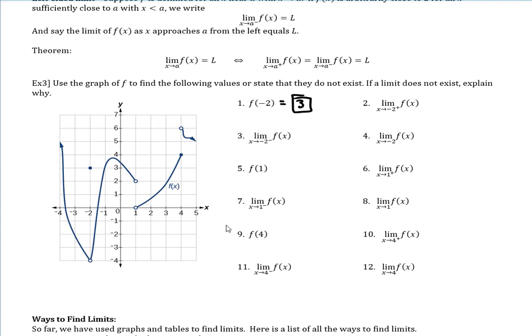Okay, and then our 2, 3, and 4 all involve the limit as x getting close to negative 2. So I'm going to do these in blue, group them together. So these are all the ones that have x being close to negative 2. What this one means is the limit as x gets very close to negative 2 from the right. That little positive symbol means from the right. So find where you have negative 2 and then go a little bit to the right. So I'm somewhere about here.